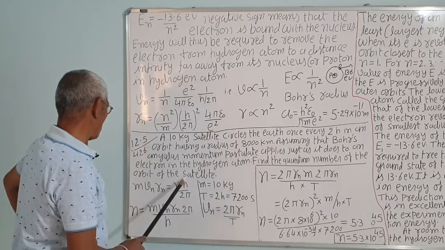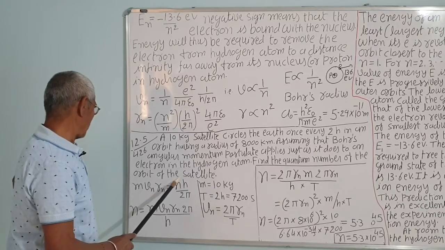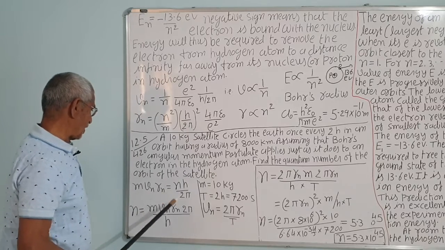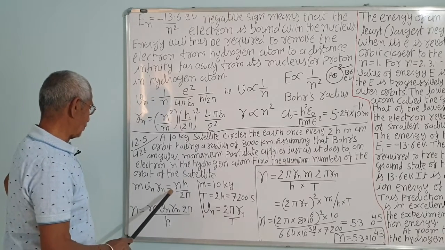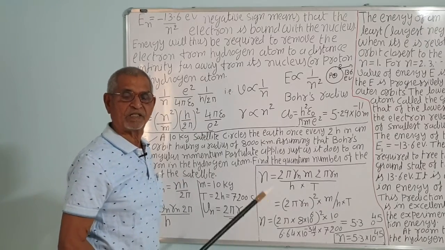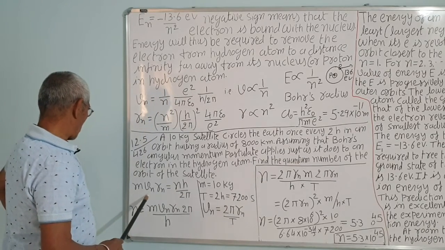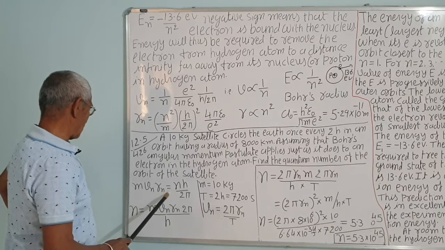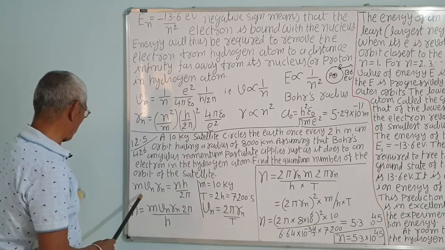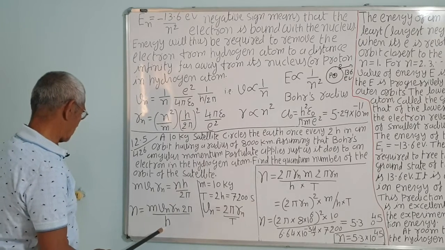Let us apply the Bohr second postulate, which is a famous postulate, to the satellite system. The angular momentum L is equal to mvr, which is an integer multiple of h upon 2 pi. This is the famous Bohr quantization condition, and it is the second postulate. So for the nth orbit, m v_n r_n is equal to nh upon 2 pi. So n is equal to m v_n r_n into 2 pi upon h.